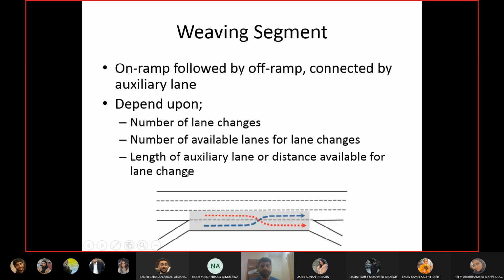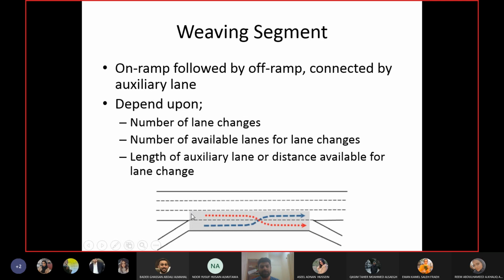The third parameter is the length of the lane, or the distance available for doing the lane change, the auxiliary lane. This is the auxiliary lane, you can see. It is what we called a goal point. This is the goal point of an on ramp, this is the goal point of an off ramp, and between them you have the auxiliary lane. So the length of the auxiliary lane is the distance available for you to do the lane change.